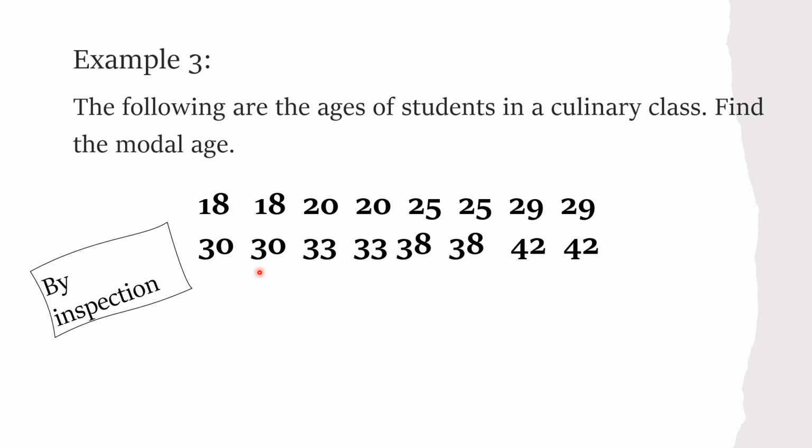So all of the scores have the same number of frequencies. Therefore, there is no mode. Take note when we say mode, it's the score with the highest frequency.